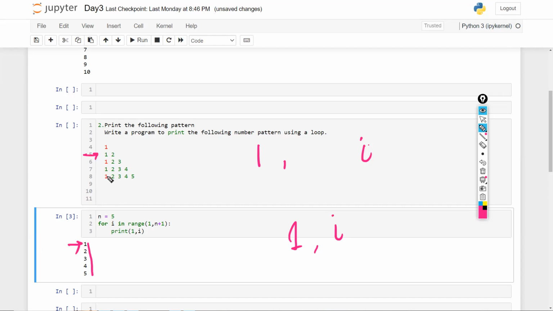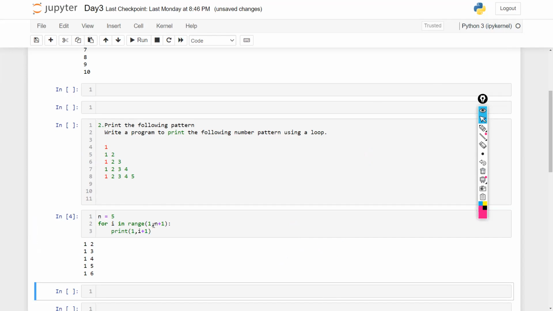In the second go, I want to print 1, 2. So my second go will be 2. Then I want to print 1, 2, 3, so till i, and it would not include the last value. So I would keep it here as i plus 1. Let's see what it is printing. It is printing 1, 2, 1, 3, 1, 4, 1, 5, 1, 6. So we have reached a very good position.